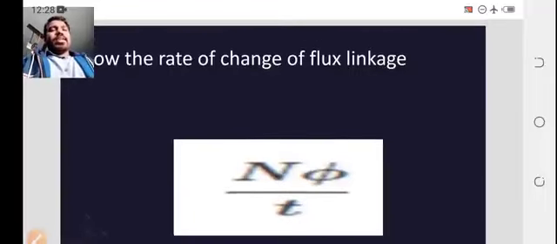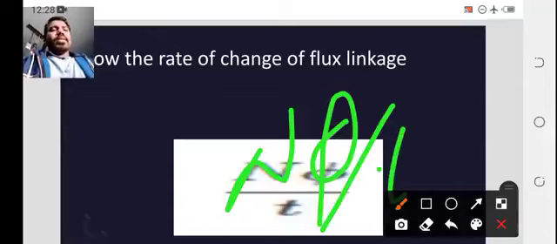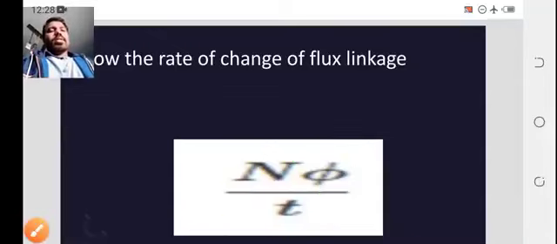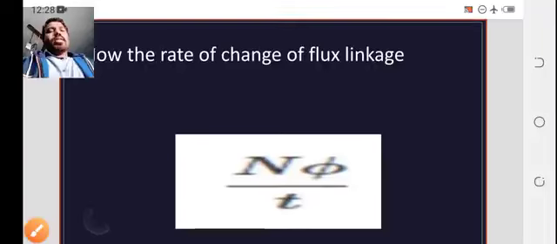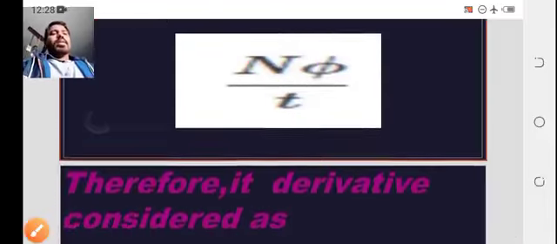Now, the rate change of flux. What is that? The rate change of flux is considered as N phi by T.